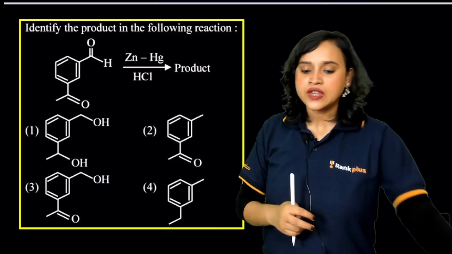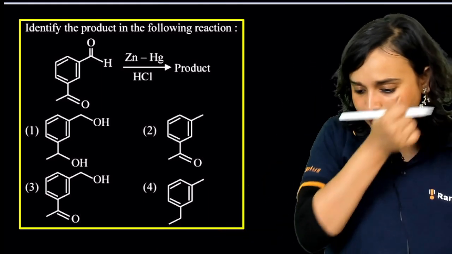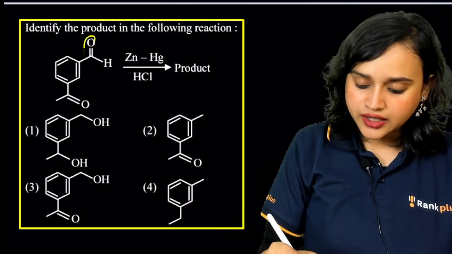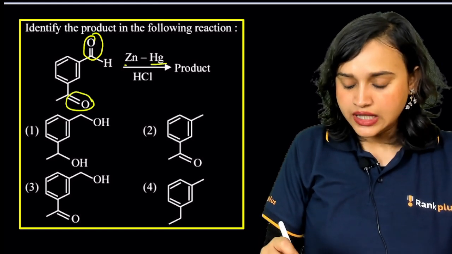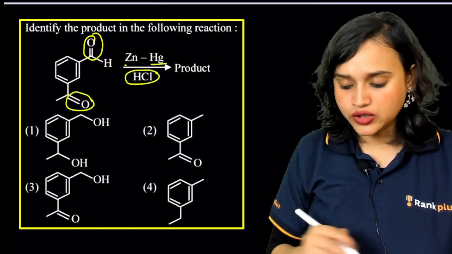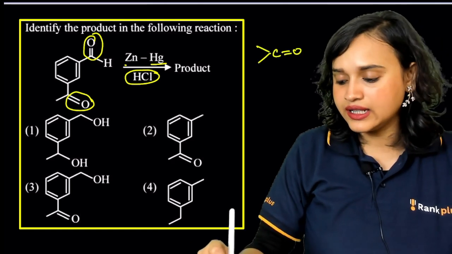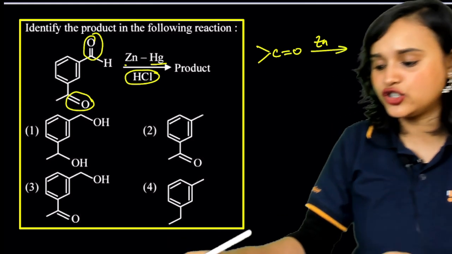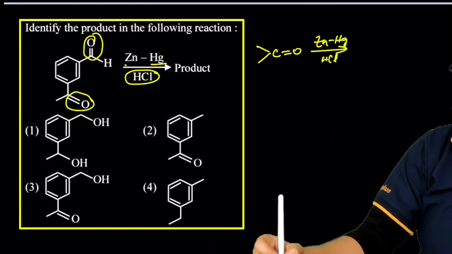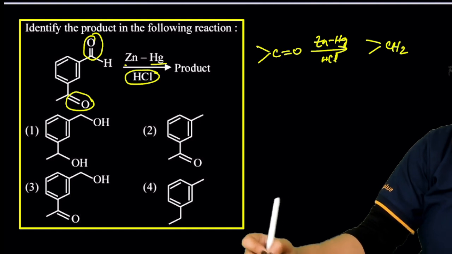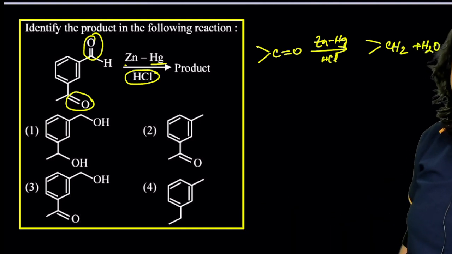Next question. Identify the product in the following reaction here. What do you have? You have a C double bond O here, and you have Zn-Hg, zinc amalgam, with hydrochloric acid. So whenever you have a reaction like this, a C=O with Zn-Hg and HCl, you know what you're supposed to get? You're supposed to get CH2 plus H2O.